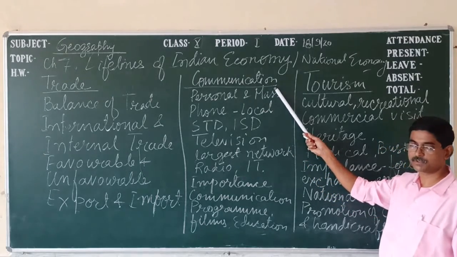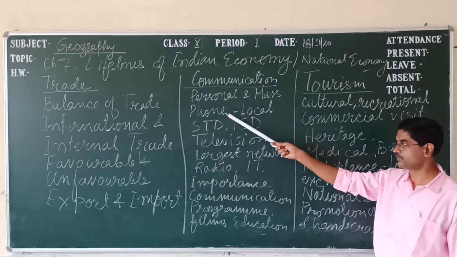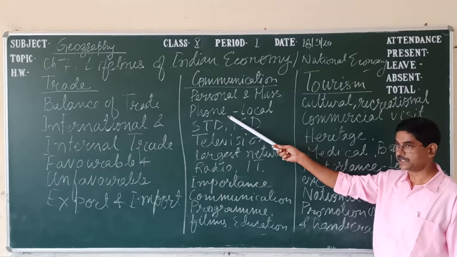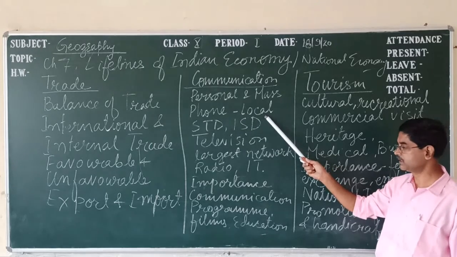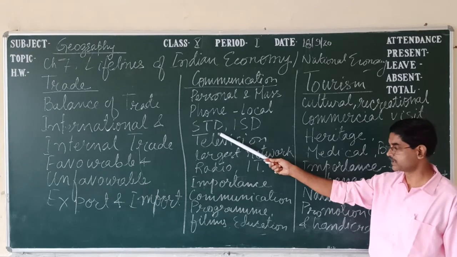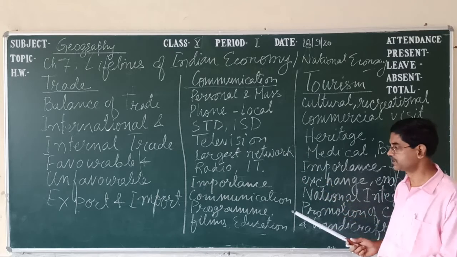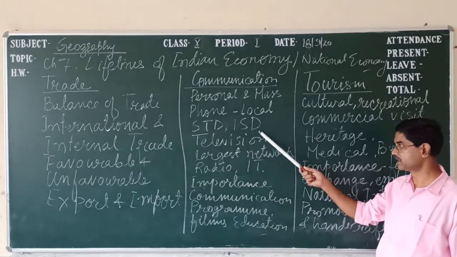There are two types of communication. First, personal communication, and another, mass communication. In personal communication, phone, cell phone, then internet, these are called personal communication. In phone we can say local, then STD, ISD. STD is for India, or inside the country, and ISD is for international calls.